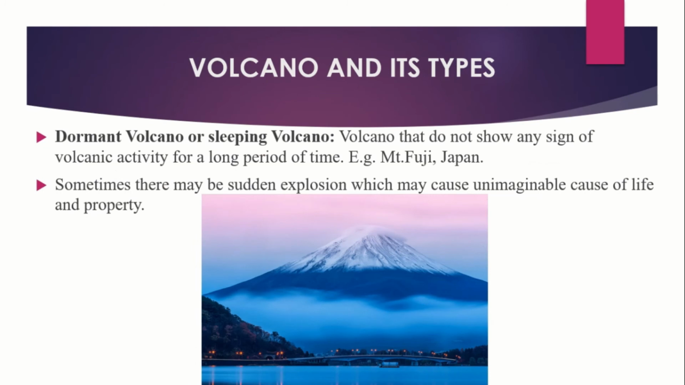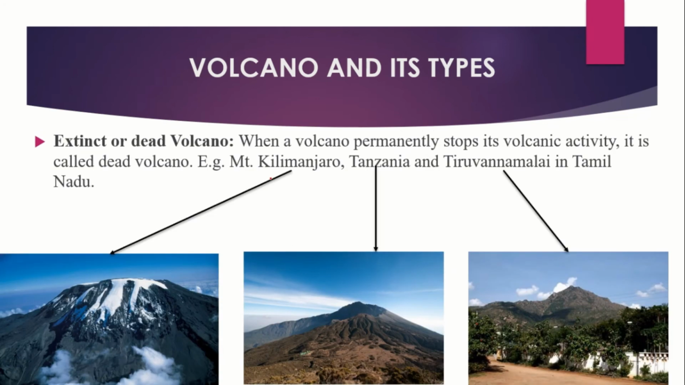Second one is the dormant volcano or sleeping volcano. Volcanoes that do not show any sign of volcanic activity for a long period of time are known as dormant volcanoes. Sometimes there may be a sudden explosion which may cause unimaginable loss to life and property. Extinct or dead volcano: when the volcano permanently stops its volcanic activity, then it is called an extinct or dead volcano. Example, Kilimanjaro in Tanzania and Tiruvannamalai in Tamil Nadu.